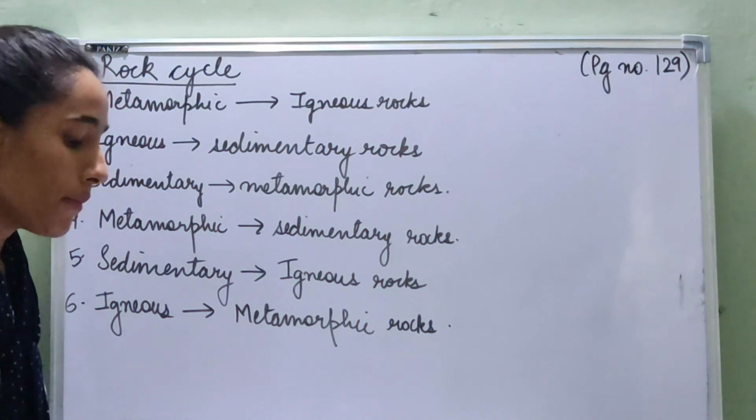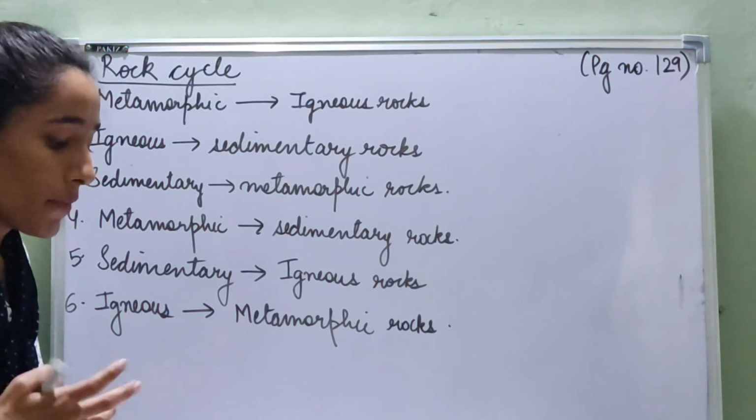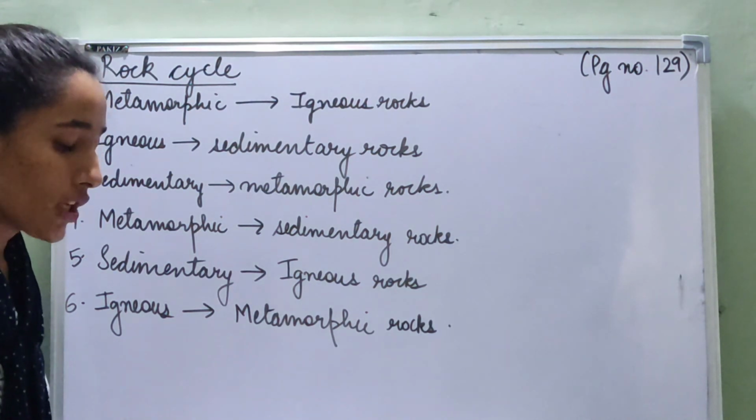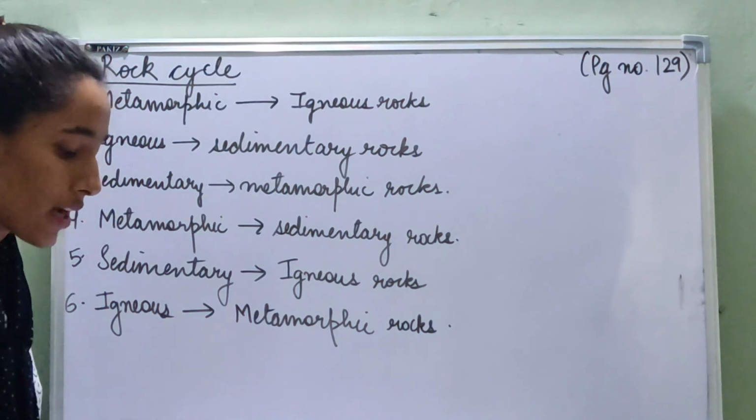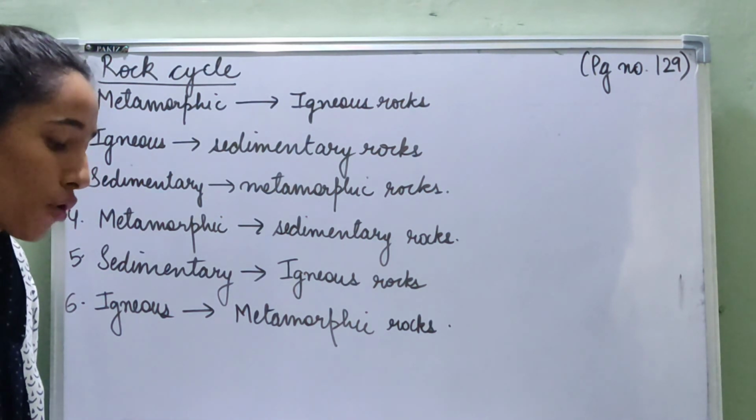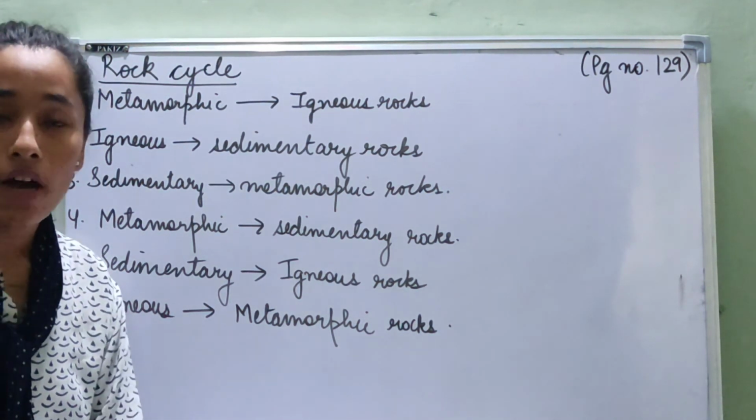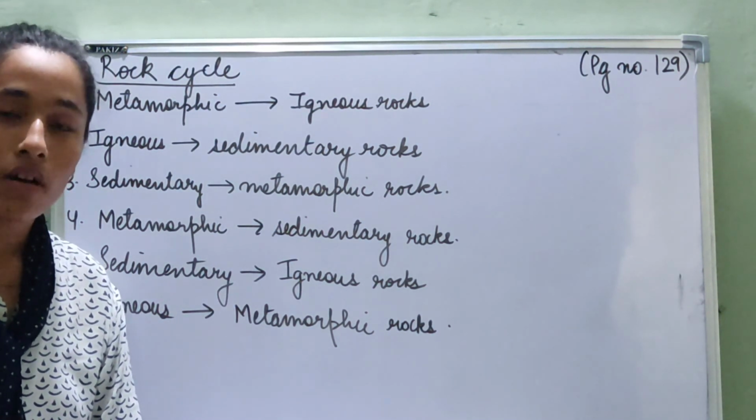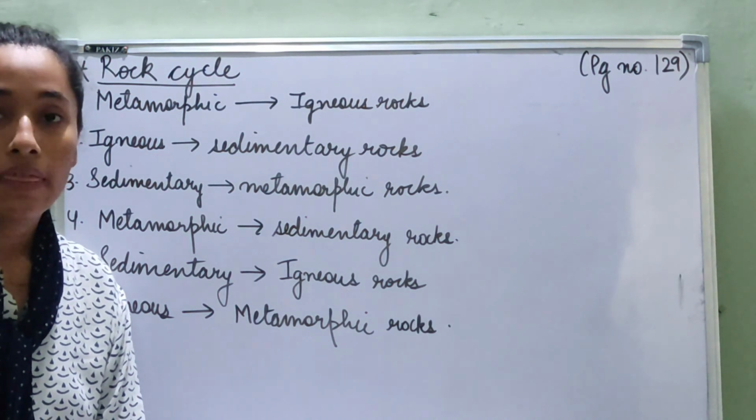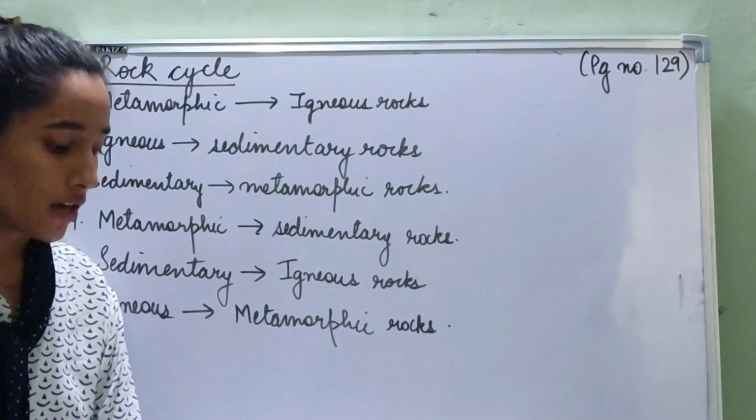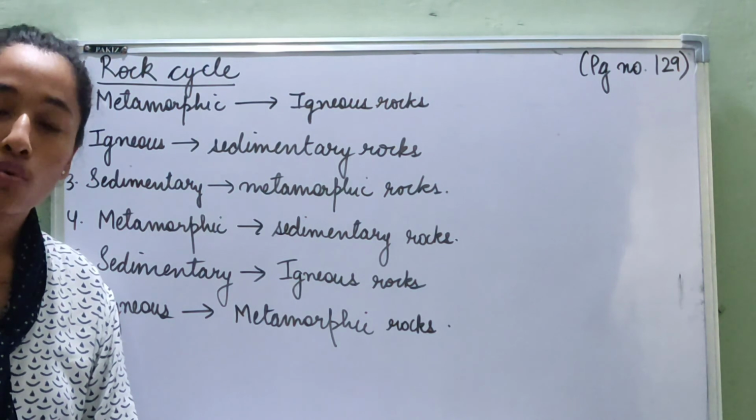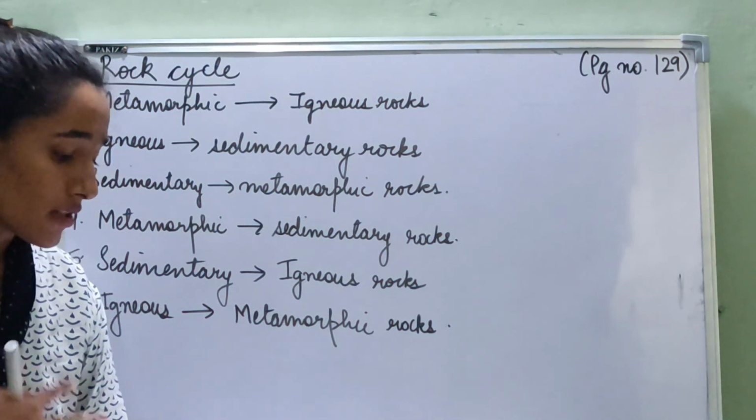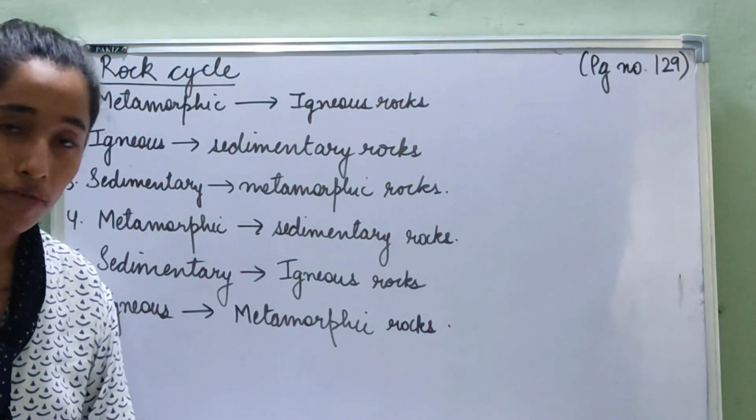First step is metamorphic to igneous. The metamorphic rocks change into igneous rocks. How? Metamorphic rocks present deep inside the Earth's crust melt and form magma. Now we have learned how igneous rocks are formed. They are formed when the rocks deep inside the Earth's crust melt and form magma and lava, and then they cool down to form igneous rocks.